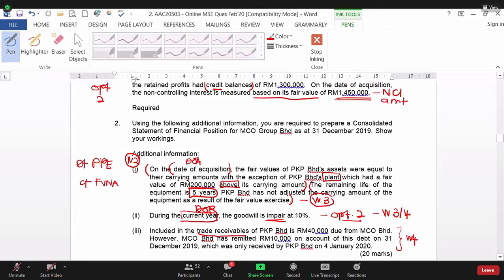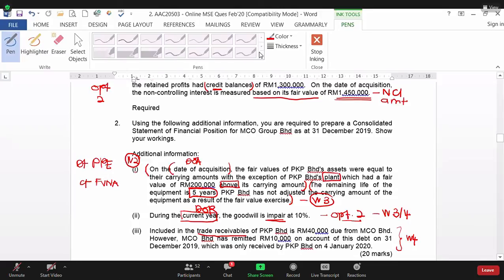So first Roman, you have a fair value change of 200,000. So it happened at DOE. So you have to put it at working 2. Okay, so double entry is when you put 200 at your fair value net asset, working 2. At the same time, you have to post into your SOFP, non-current asset. You have to plus. And then this asset is not land, but this is for plant. So plant having depreciation. How many years useful life? It was 5 years.